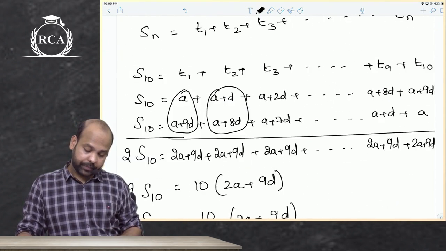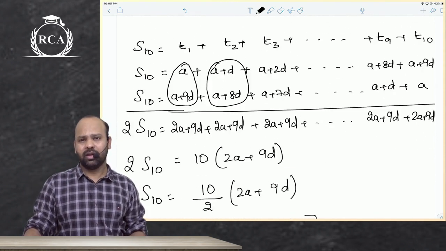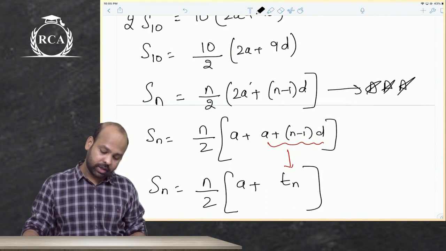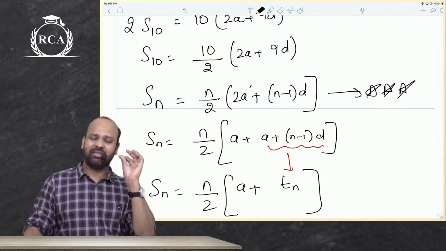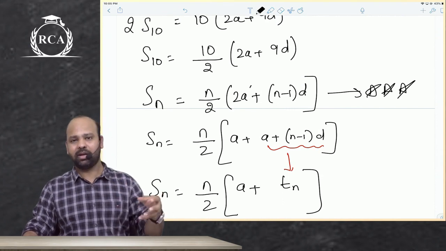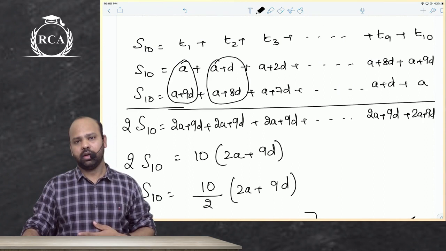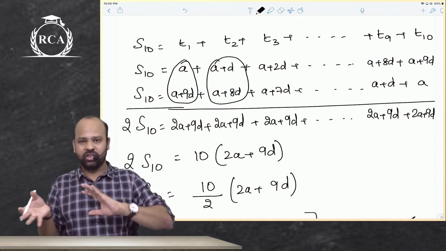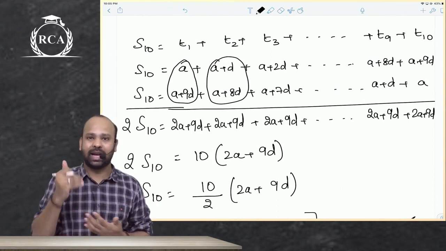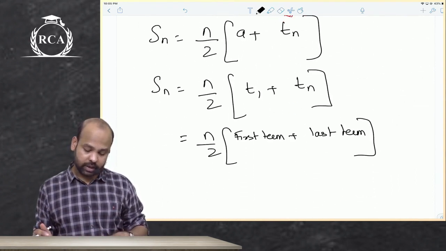Yes, sir. I was just trying to derive the sum of n terms of an arithmetic progression, guys. The formula is n by 2 into 2a plus n minus 1 into d. I did that using the sum to 10 terms. I did not write everything in terms of n because that would cause confusion. That is why I prefer taking the sum of 10 terms. You can also take the sum of 5 terms and then try to derive the formula. All you have to do is write the terms in reverse order and then add them. This is how you derive the formula, guys.